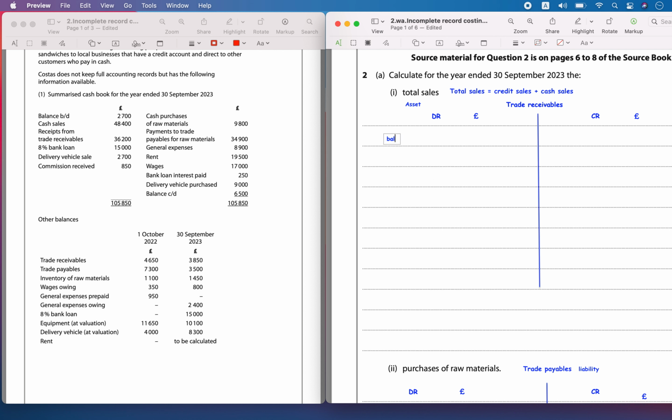So the beginning balance, balance brought down as on 1st October 2022, was 4,650. Let's put that 4,650. And then they are saying that at the ending, in 2023, it had become 3,850.